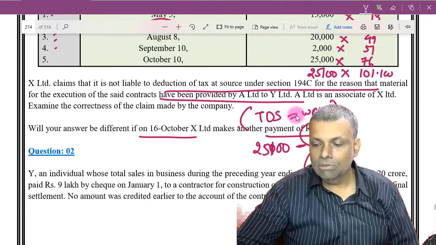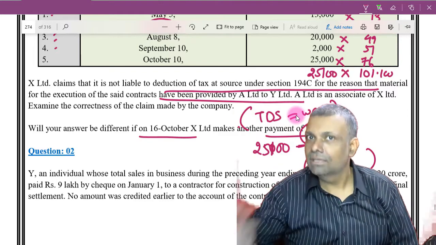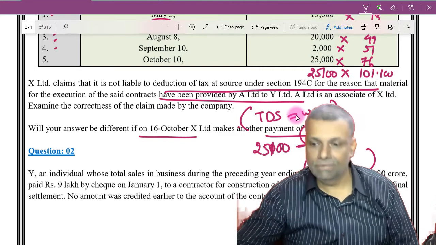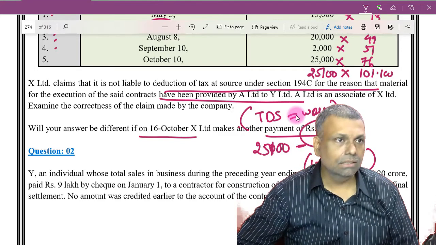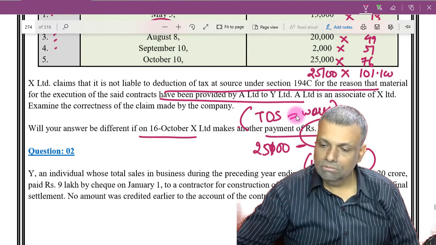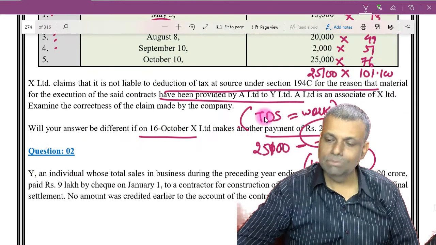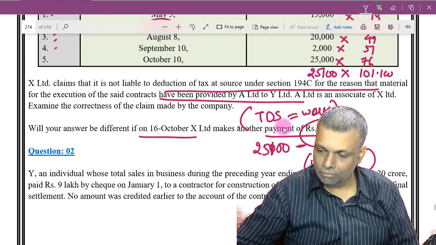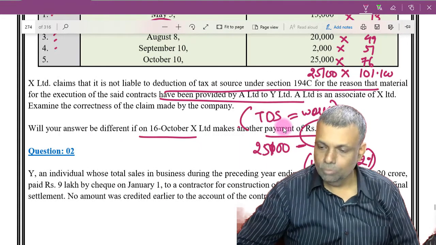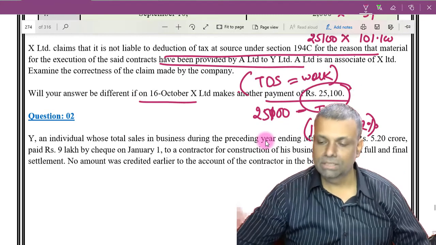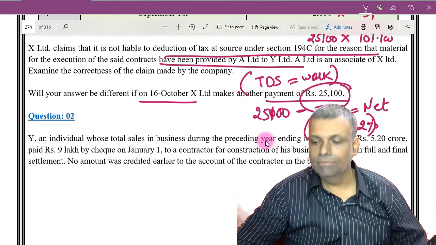But the TDS will be calculated on the entire figure. I repeat, the TDS will be calculated on the entire figure. So on 1,01,100 multiplied by, see the payee is a company, that means not an individual or an HUF, and therefore the rate is going to be 2%. Okay, and accordingly the tax has to be deducted and the net payment you will have to make accordingly.